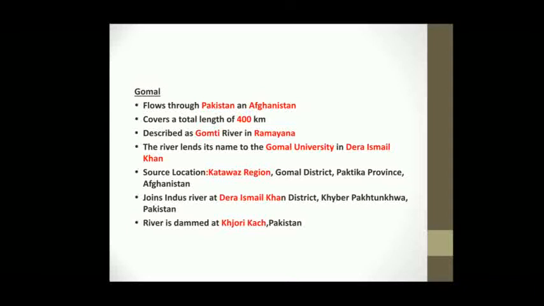The location of this river is Katawaz region, in Gomal district, Paktika province, Afghanistan, and it joins the Indus River at Dera Ismail Khan district, Khyber Pakhtunkhwa, Pakistan. This river is dammed at Kajori Kach, Pakistan.